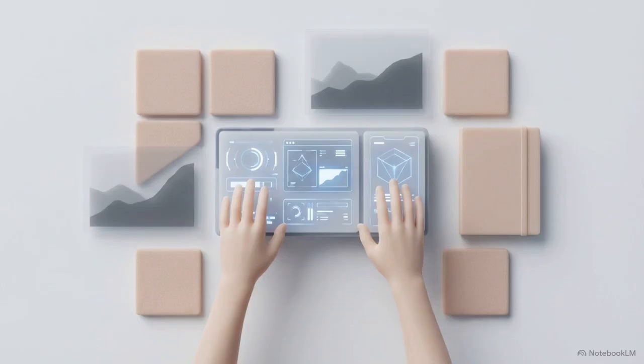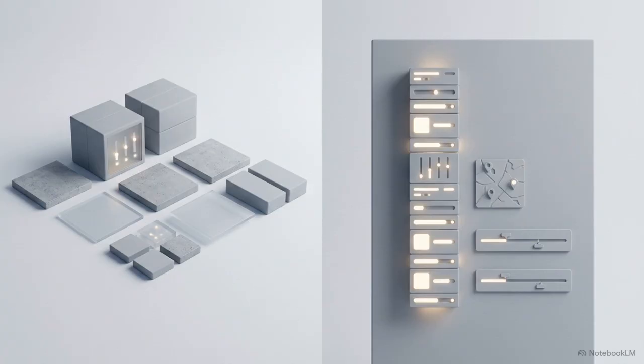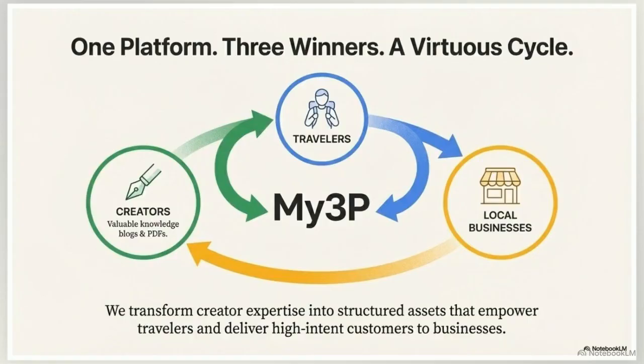Because the engine runs exclusively on data built by human creators, its outputs are grounded in verified, real-world constraints rather than generalized web scrapings. Coupling structured human knowledge with automated, agent-driven execution successfully closes the transaction gap. This graphic maps a three-sided virtuous cycle. Travelers receive human-verified, bookable plans, sharply reducing research hours. Creators convert social media inspiration into direct revenue through digital guides, and local businesses secure high-intent visitors on their daily routes without upfront ad spend.